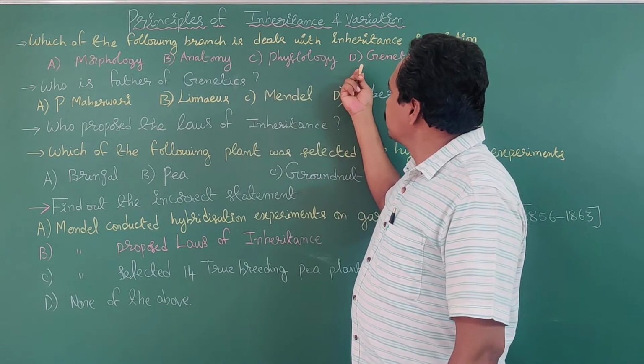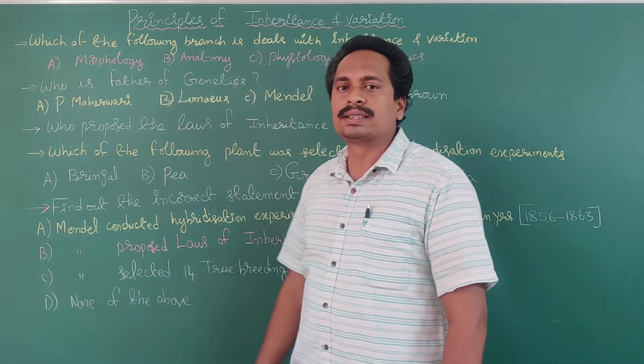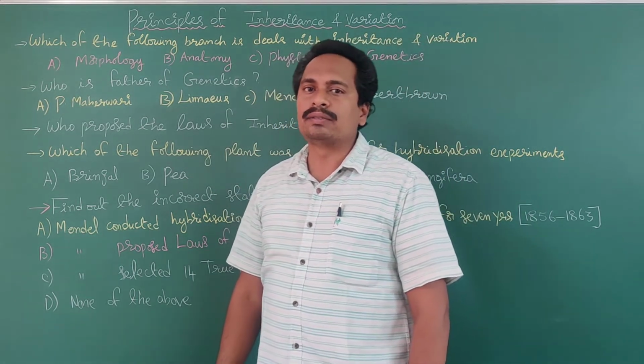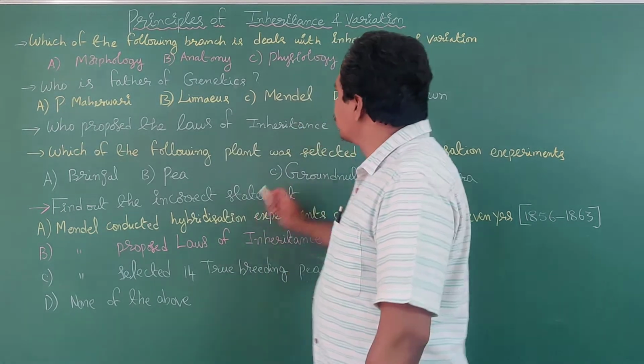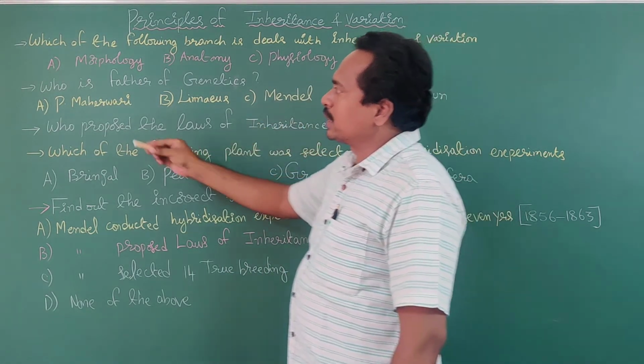What about genetics? The given fourth option is genetics. The genetics branch mainly deals with inheritance and variations. Okay, this option D is the correct answer. What about the second question?